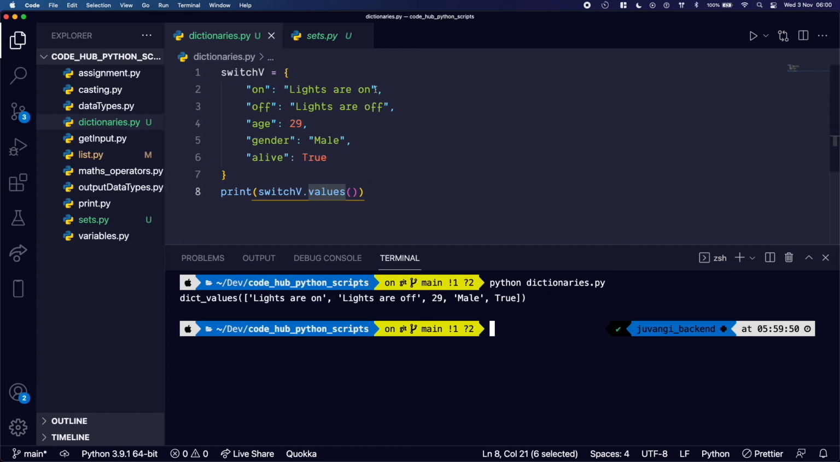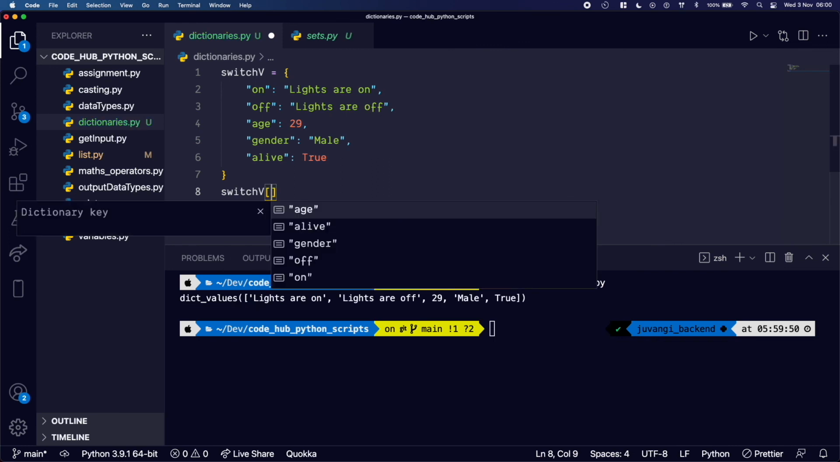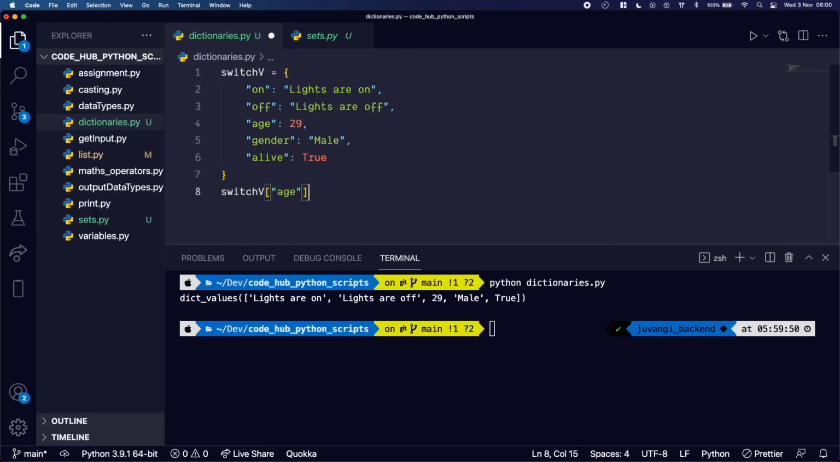So for example, let's say I wanted to change my age. This is not my age, this is my FIFA age. But let's say I want to change my age over here. Let's just say FIFA age. Alright, how do I go about it? I'm going to delete this. So I'm just going to say switch V, and then a square bracket, and age equal to, and I'm going to write our new age.